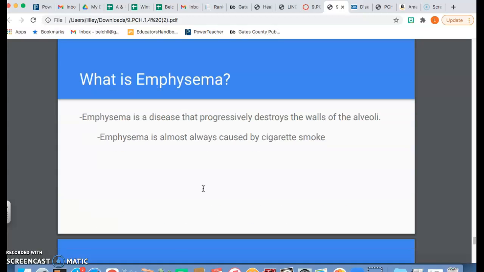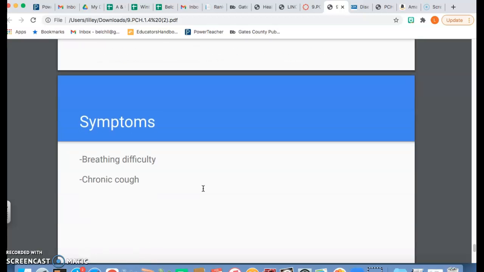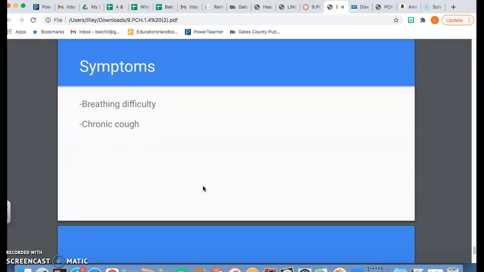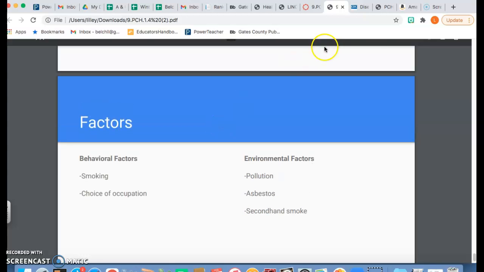Next, we have emphysema. Emphysema is a disease that progressively destroys the walls of the alveoli. It is, of course, most commonly caused by cigarette smoke. The symptoms include very difficult breathing and a chronic cough that's going to get worse and worse, so the person becomes dependent on oxygen. The behavioral factors for emphysema are smoking and, obviously, their choice of occupation. Environmental factors would be pollution, asbestos, and secondhand smoke again, just like bronchitis.